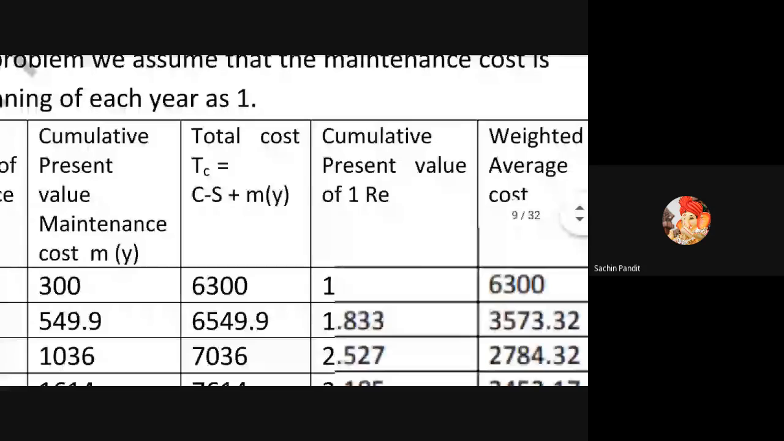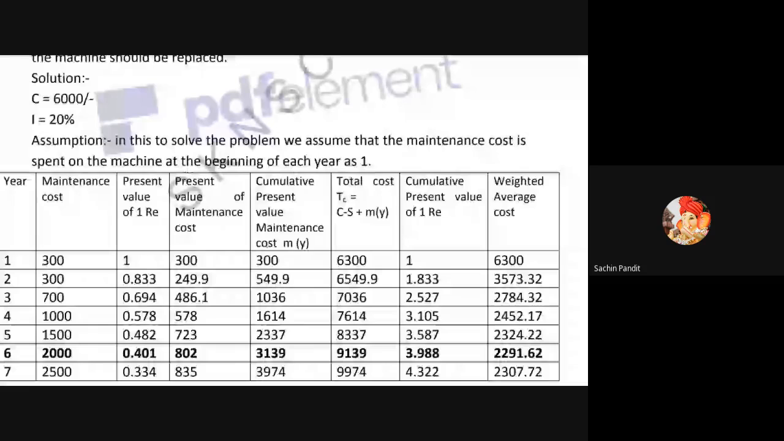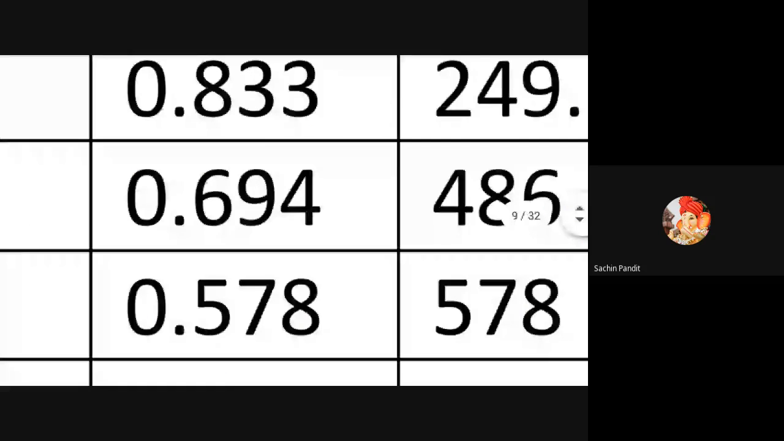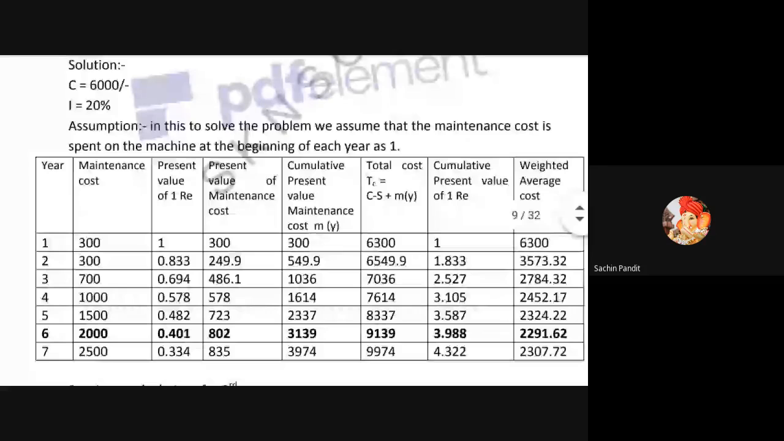Suppose we take 1, 1 plus the next value 0.833. We do the cumulation by addition. Directly we will see here: 1.833 plus 0.694 is equal to 2.527, plus 0.578 is equal to 3.105, plus 0.482 is equal to 3.587. This is nothing but the cumulative value of present rupees.